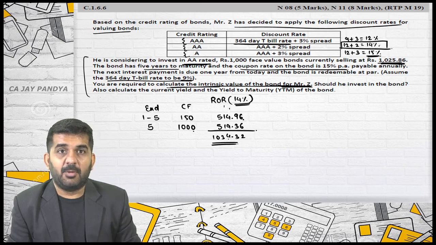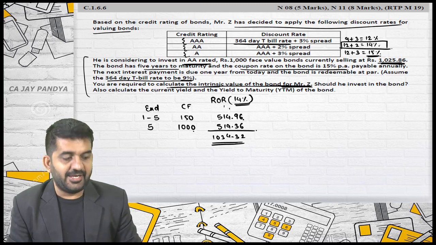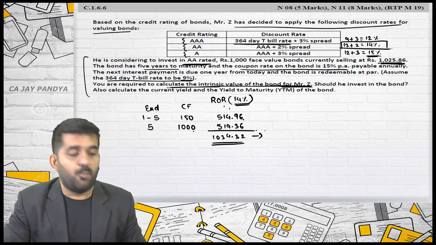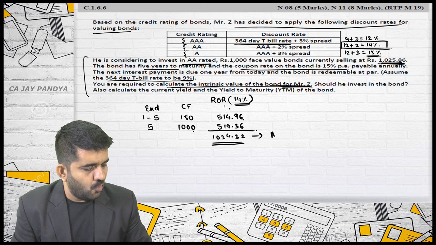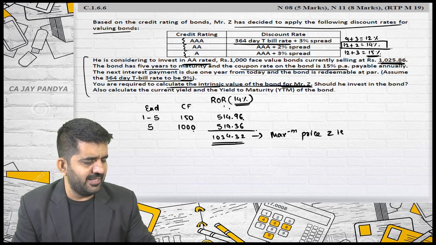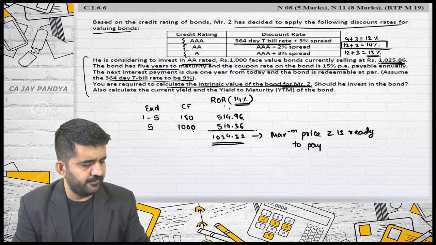That is the market agreed price. Yes, if it is YTM, then it would be the market price of the bond. Right now it is the intrinsic value of the bond for Mr. Z, or this is the maximum price Z is ready to pay.